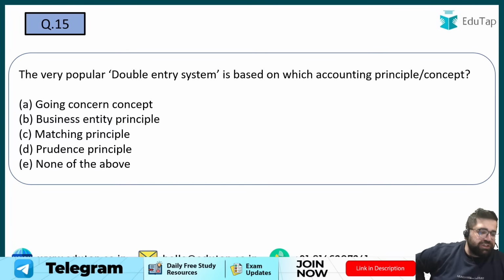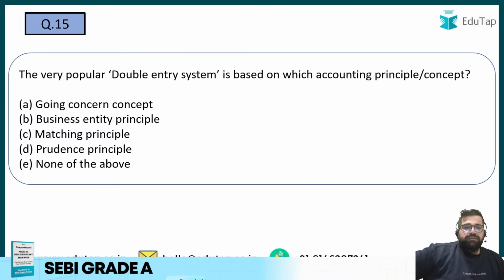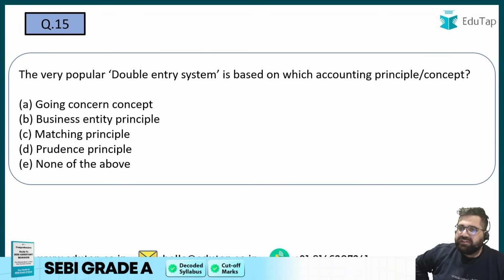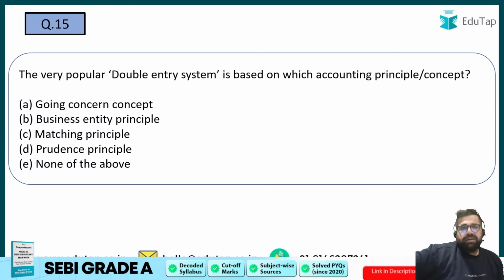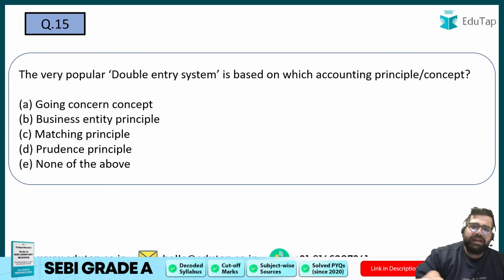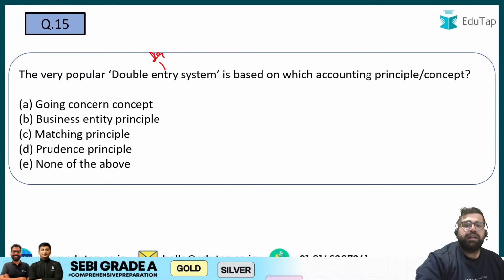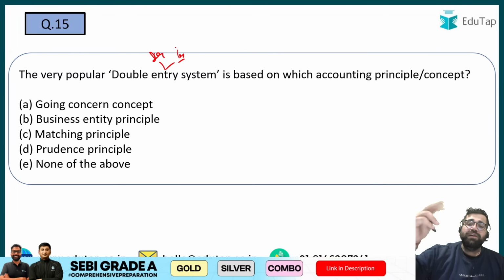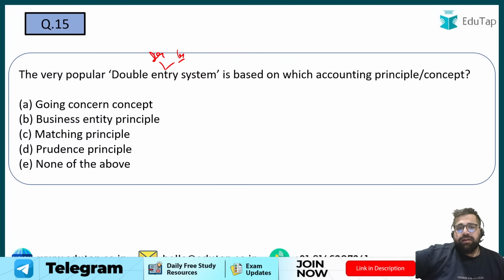Right. Question number 15 now. The very popular double entry system is based on which accounting principle or concept? Double entry means what? Again the same system. Each transaction will have two-fold effect rather. One account will be debited, another will be credited. Now this particular principle is based on which particular concept of accounting?